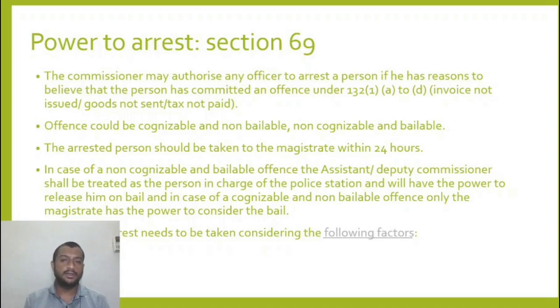So once this authorization is given, that person can go and directly arrest him. There are two kinds of offenses: cognizable and non-bailable, and non-cognizable and bailable. Cognizable means without an arrest warrant that person can be arrested. Non-cognizable and bailable, what does this mean? It means that this person can be bailed out.